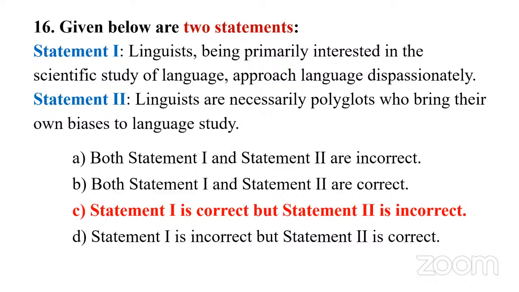And if you know this, then it's easy, right? Statement 1 is correct. If you know this, then you can easily eliminate option A and option D. Then you are left with two options. Then you can come to a conclusion. Since there is a contradiction, you can also eliminate option B. Then you'll be left with only C. Statement 1 is correct, but statement 2 is incorrect.